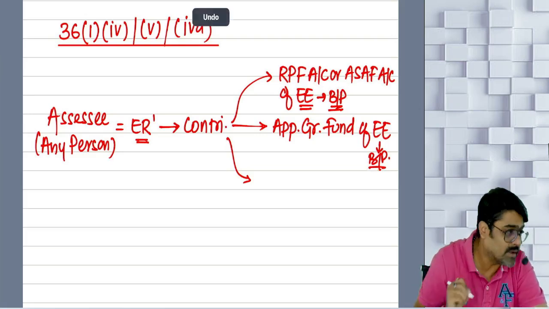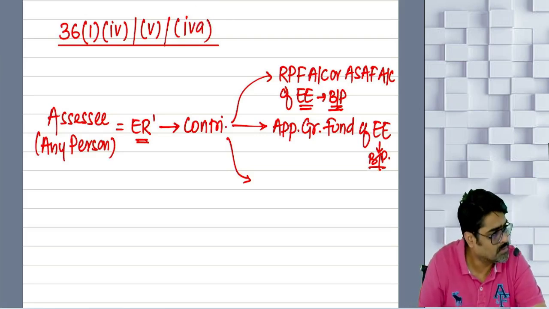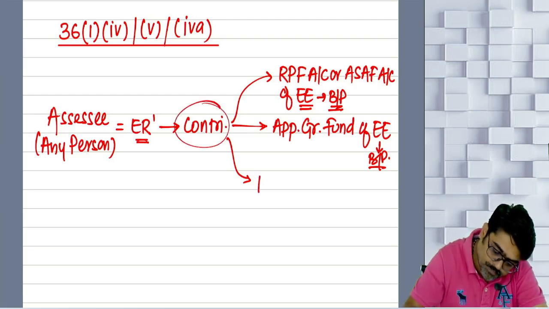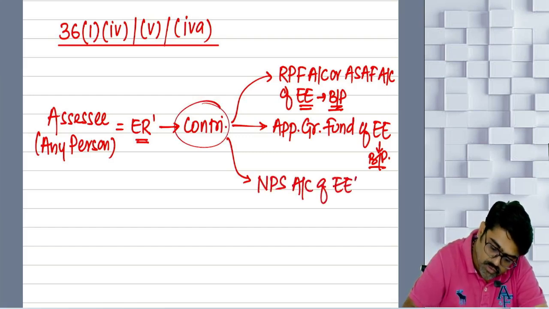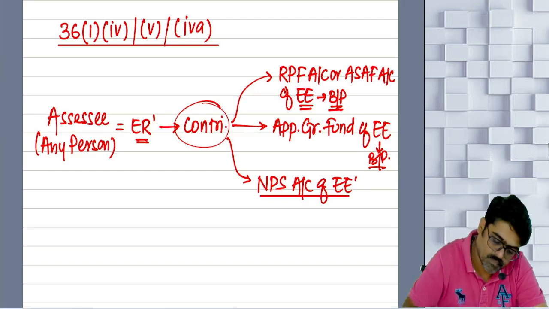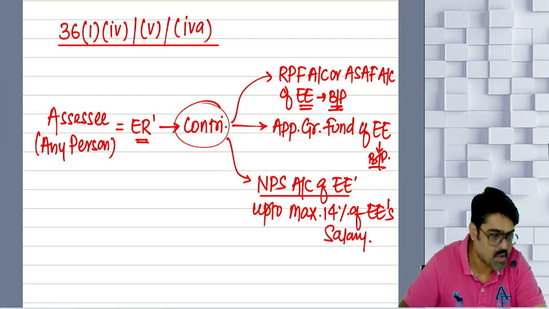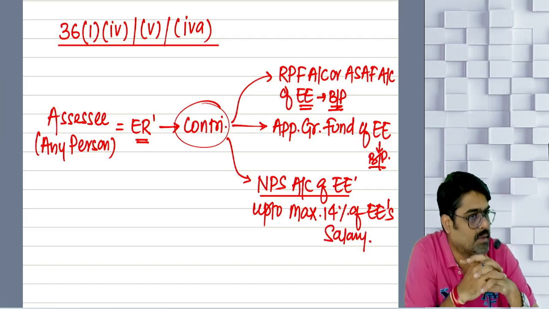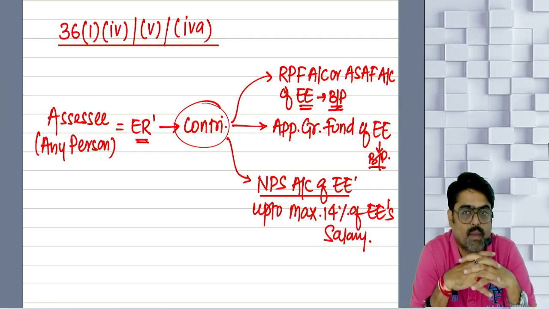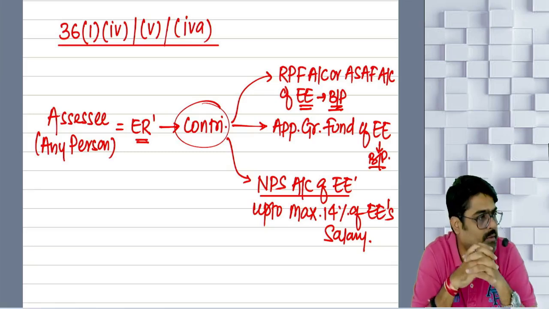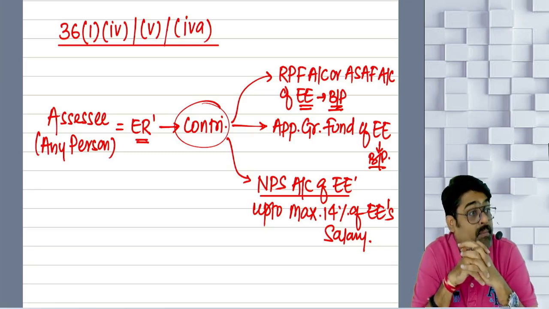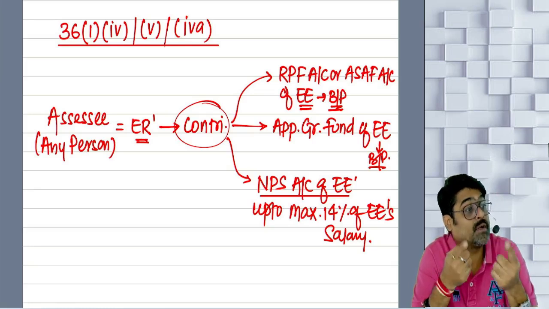Next one. Are you an assessee? Employer also? Can you make the contribution to NPS account of your employee? So that contribution will also be allowed up to maximum 14% of your employee's salary. So whatever you are contributing to the NPS account of your employee will also be your expense. We are going to allow that also. But remember, it should not be more than 14% of your employee's salary.